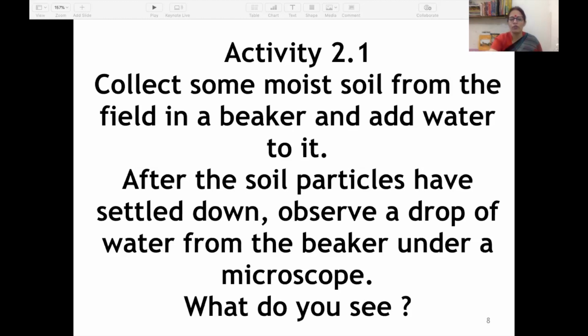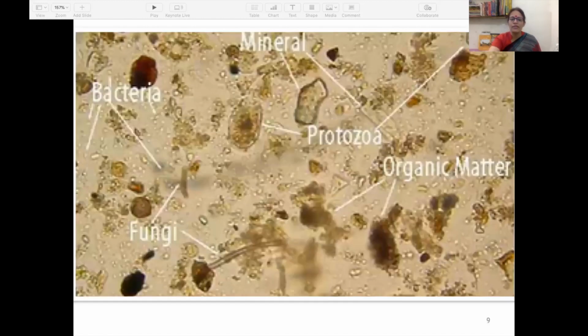Let me show you. When you observe one drop of soiled water under a microscope, you see such things. You see various minerals, various protozoa, organic matter, fungi, bacteria. So many things are visible under the microscope.